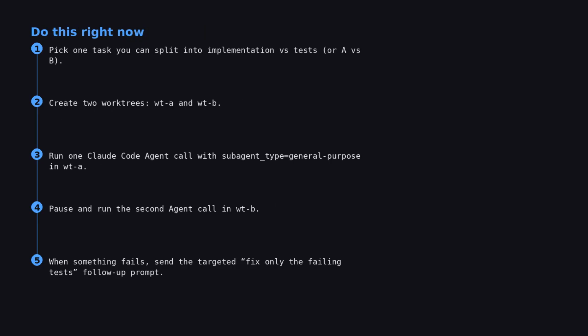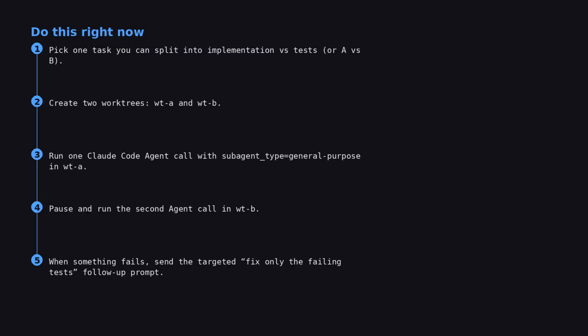All right, your one next step? Pause this video. 1. Pick a task you can split into 2 parallel tracks. Implementation versus tests is the easiest. 2. Create 2 worktrees like WT-A and WT-B. 3. Run the first Claude Code agent call with subagent type equals general-purpose in WT-A. 4. Then immediately run the second agent call in WT-B. Don't wait until you're done coding to parallelize. The whole point is to overlap the exploration time.